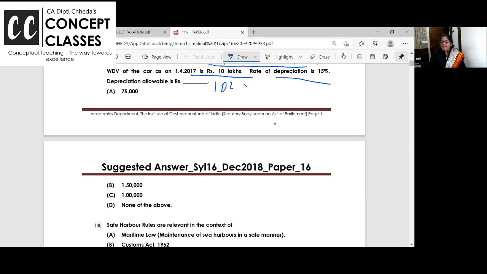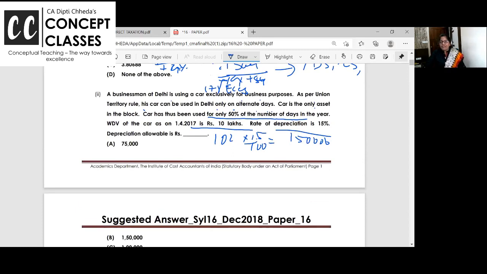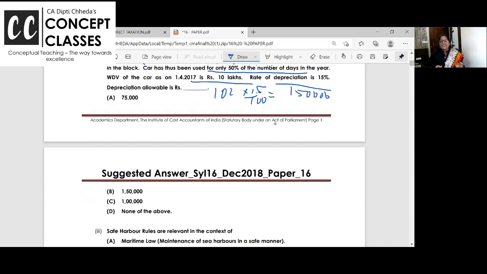Okay. If you charge 15% of 10 lakhs, then it is coming to 1,50,000. So some of you are saying 150, some of you are saying 75 because it is used only for 50%. Now listen, dear students, when I'm explaining MCQs, instead of 10, if I take 5 MCQs today, it's okay.